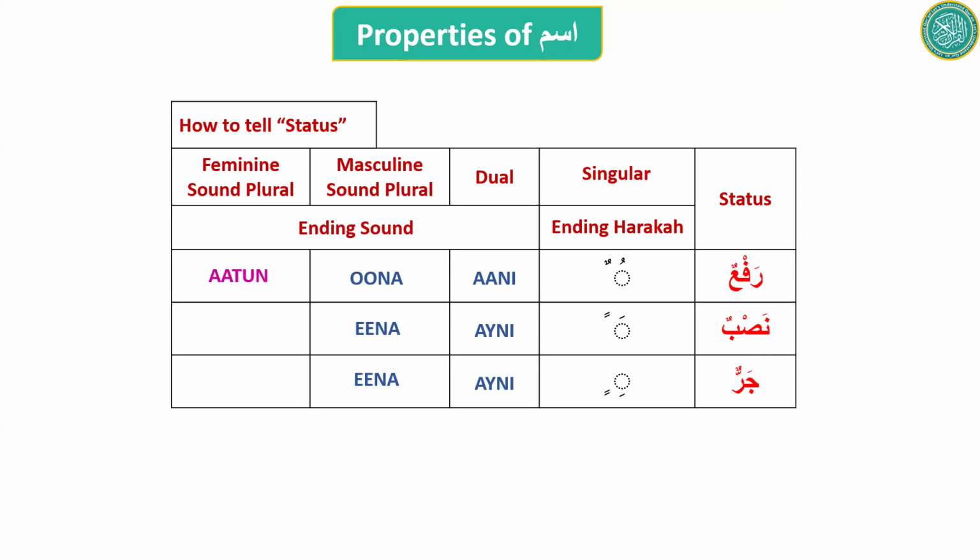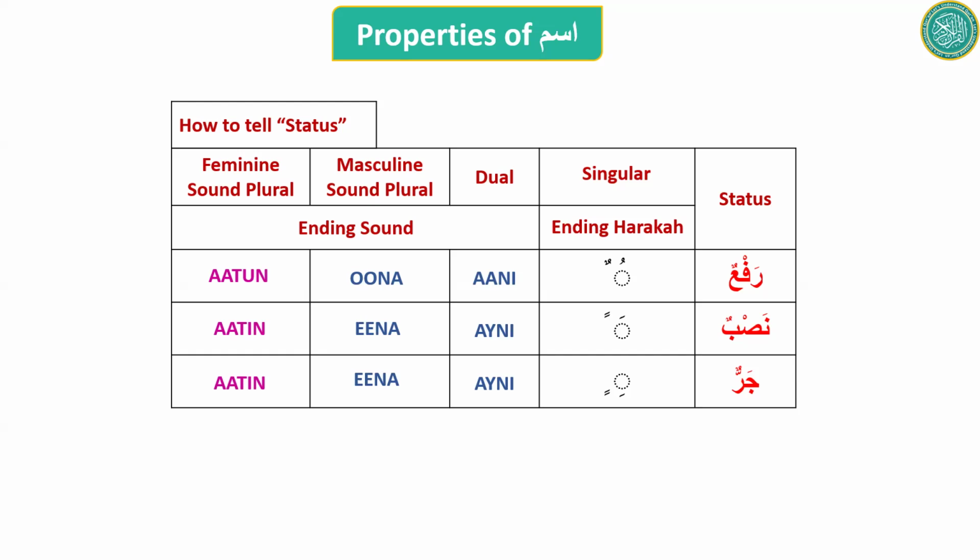For feminine sound plural, the ending sound atun means the status of the word is rafa, like muslimatun. But if it is muslimatin, ending sound is atin, then it could be nasab or jar.